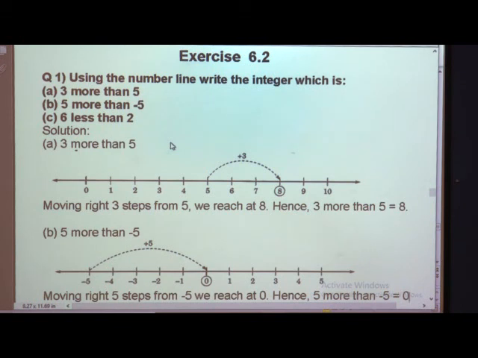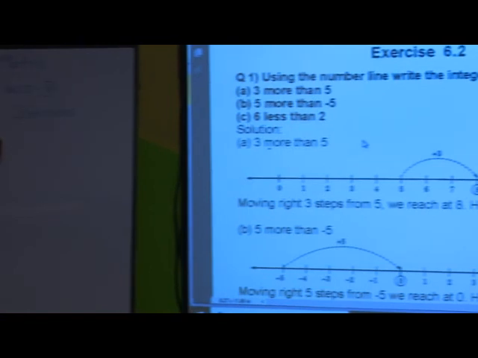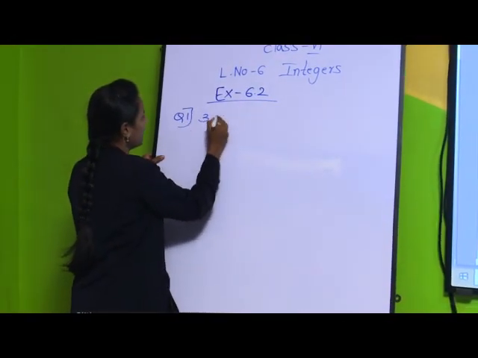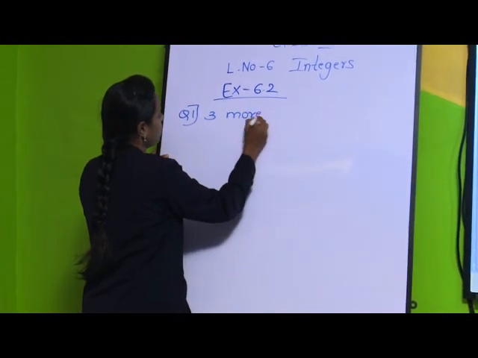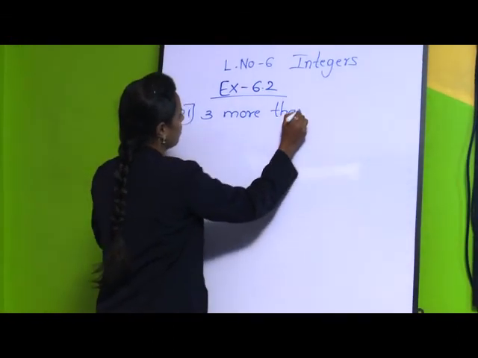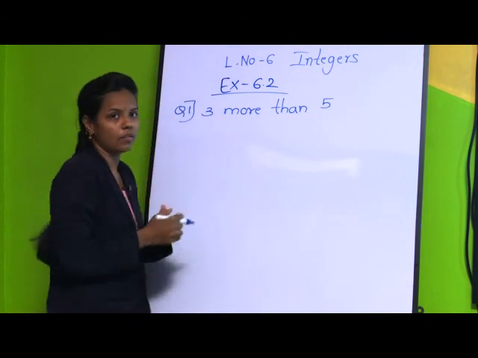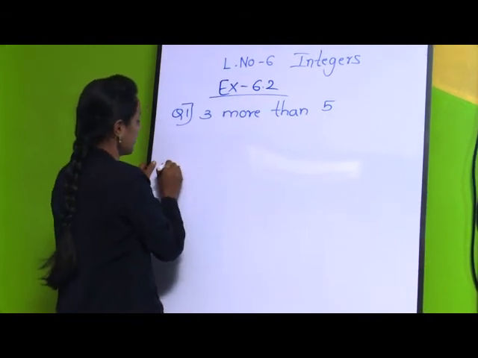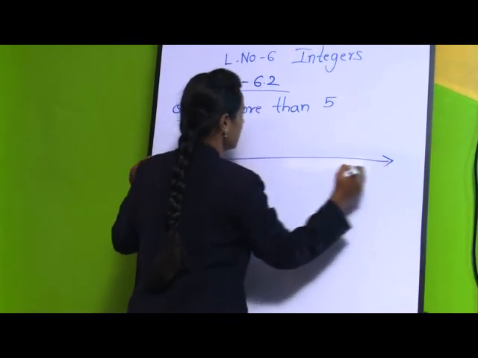Let us see exercise 6.2. Question number 1, we have 3 more than 5. We have to show this on a number line, so we have to draw a number line.